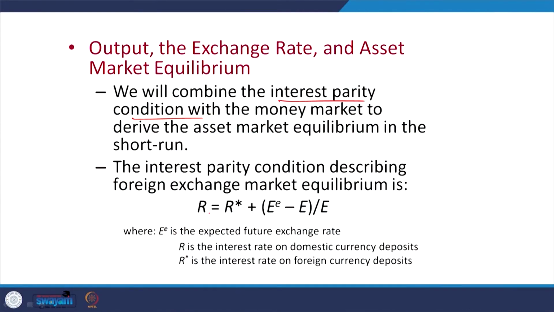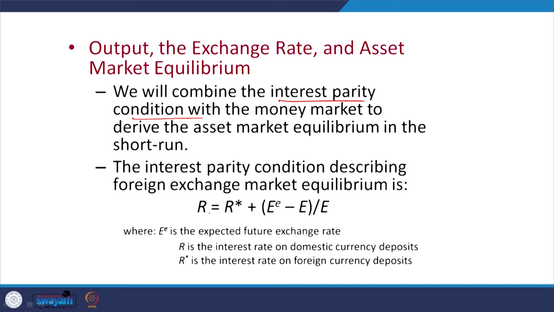The interest parity condition suggests that the foreign exchange market is in equilibrium where R is equivalent to R star, that is the interest on the foreign currency deposits, plus the expected future exchange rate, that is E expected minus the exchange rate. Okay. R is the interest rate on the domestic currency deposit.